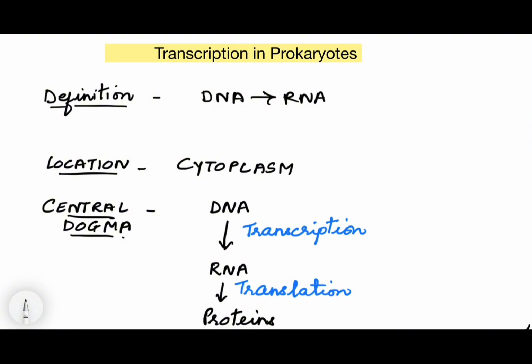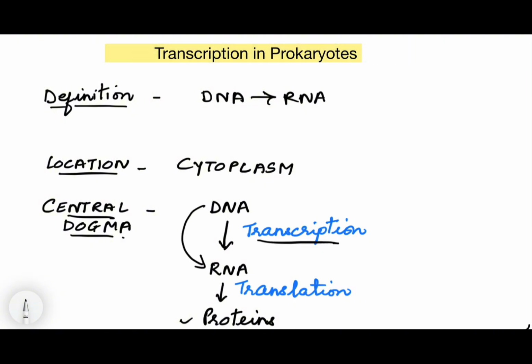Before we start the main process, let's look at the central dogma, which was given by Francis Crick. Central dogma means it is a set of rules. It says that first DNA should form RNA and then RNA should form protein. The process of forming RNA from DNA is called transcription.